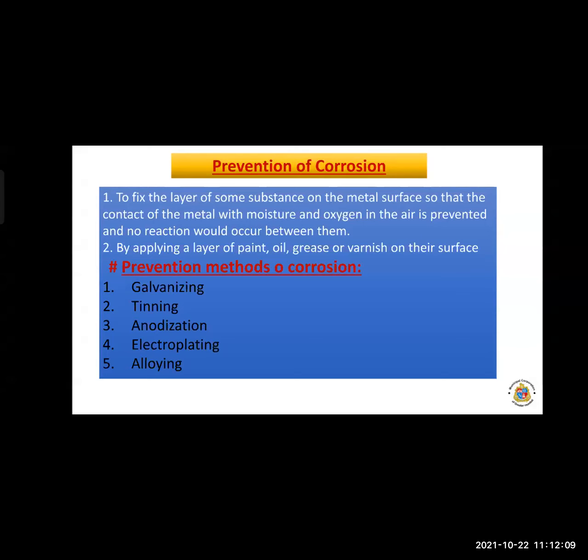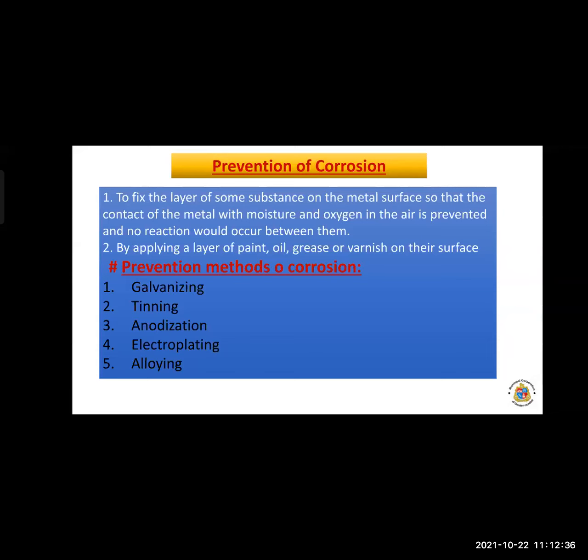Now, which are the different methods? Again, different methods are there to prevent corrosion. First is galvanizing. Second is tinning. Third is anodization. Fourth is electroplating. And last is alloying. Now, first is galvanizing. What is meant by galvanizing?